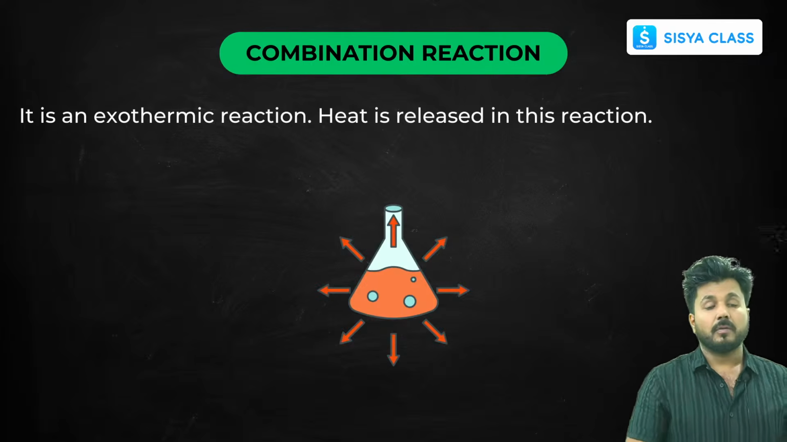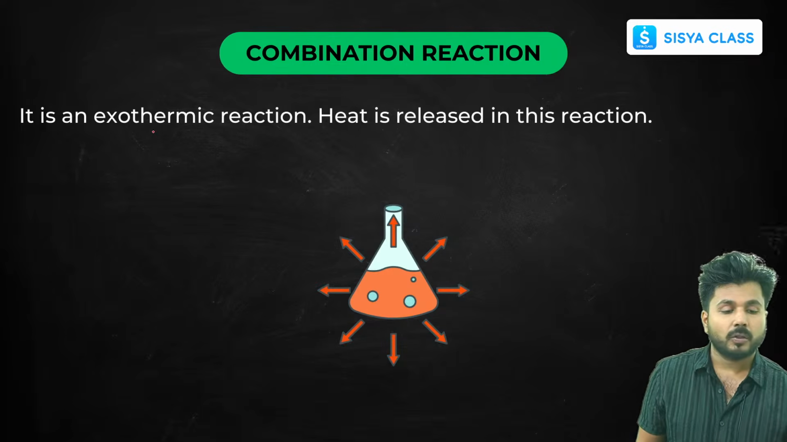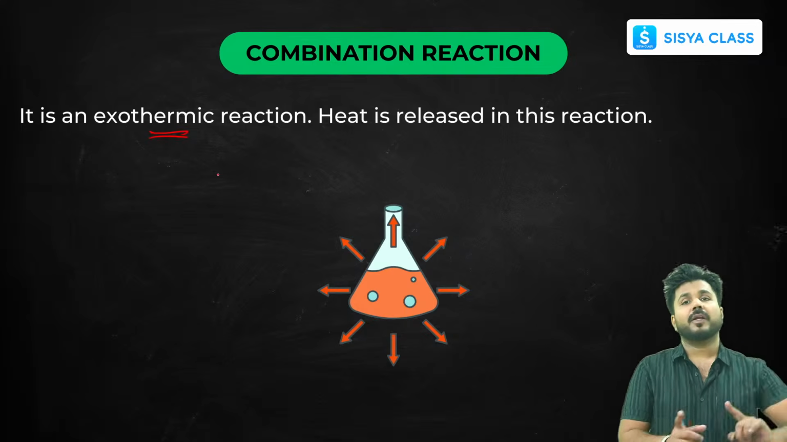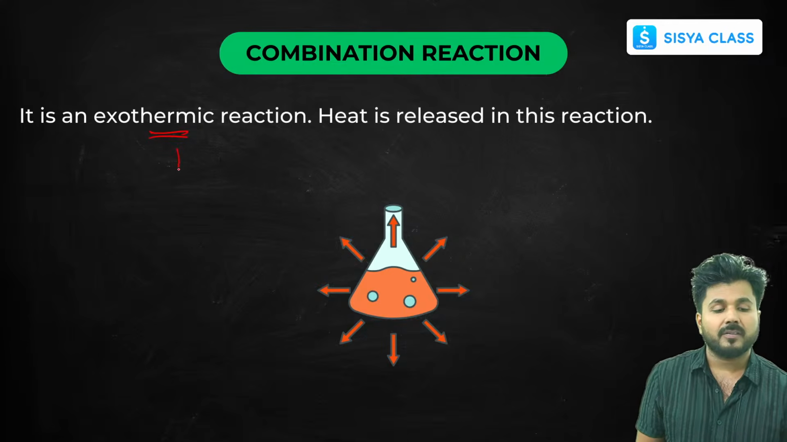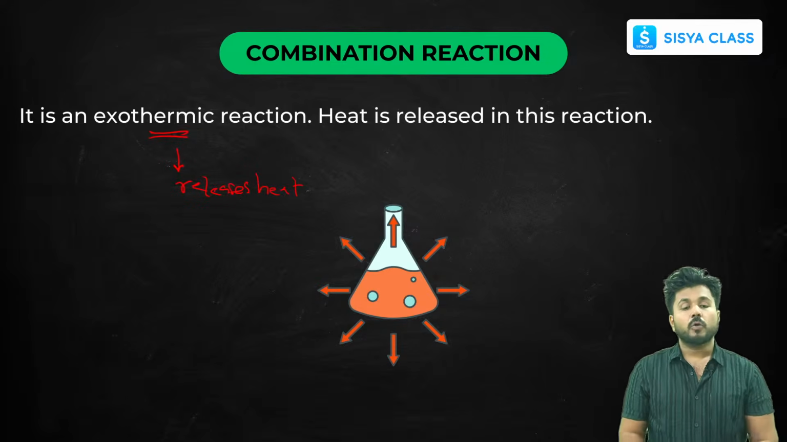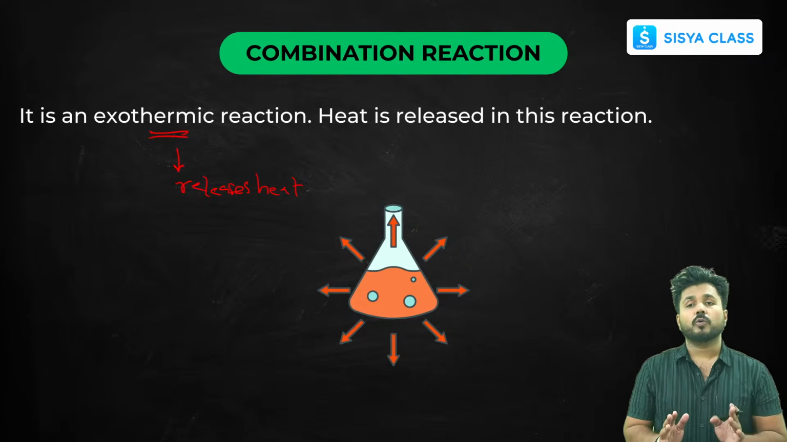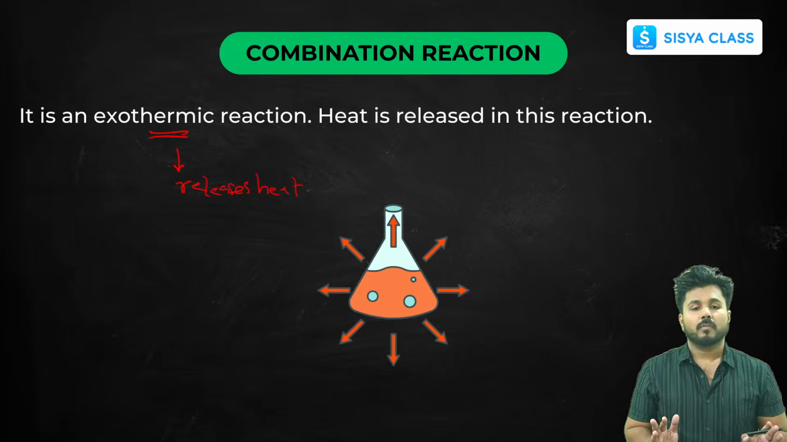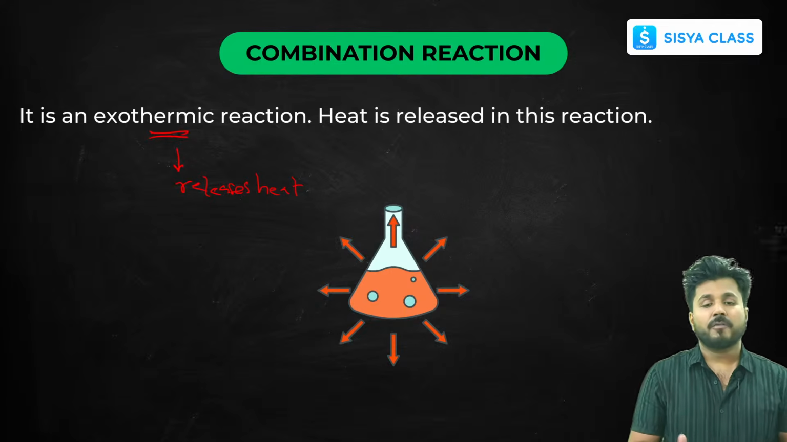One more thing about combination reactions: most of them are exothermic in nature. I have already told you what an exothermic reaction is. An exothermic reaction is any reaction that releases heat. So combination reactions are mostly exothermic, and heat is released, because most of them occur on their own. We don't have to increase heat, temperature or pressure to perform that reaction.